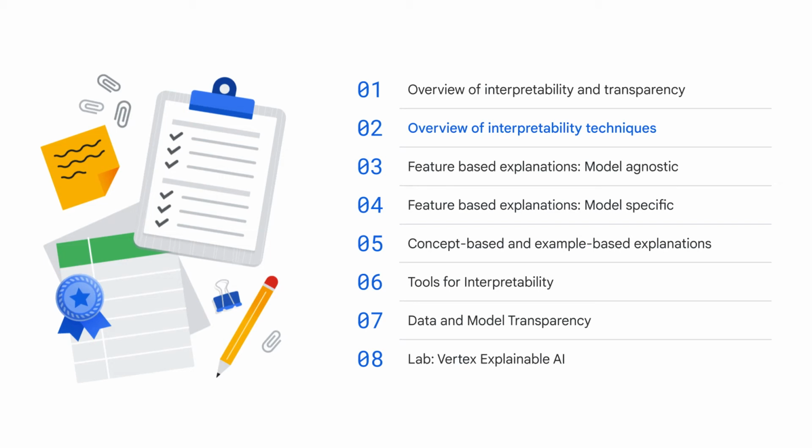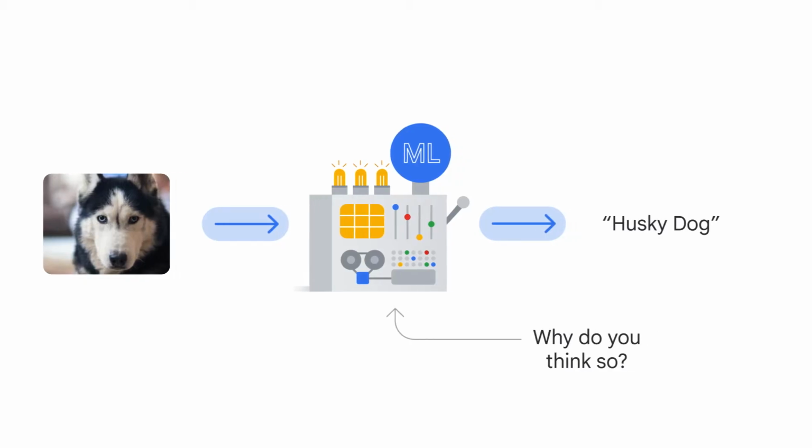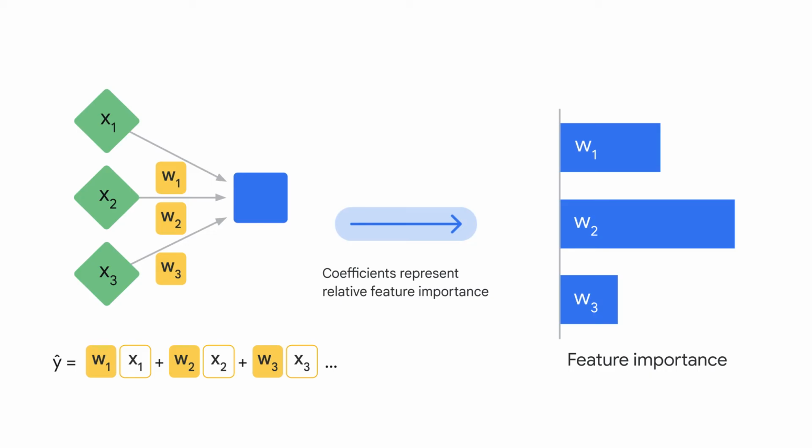Let's talk about the role interpretability plays in understanding model behaviors. Here is a classification model of a husky dog. Now, the machine learning or ML model provides a smart prediction, but how do we understand the reasoning behind it? If our model is very simple, like a linear regression model, it is not difficult to understand the reasoning.